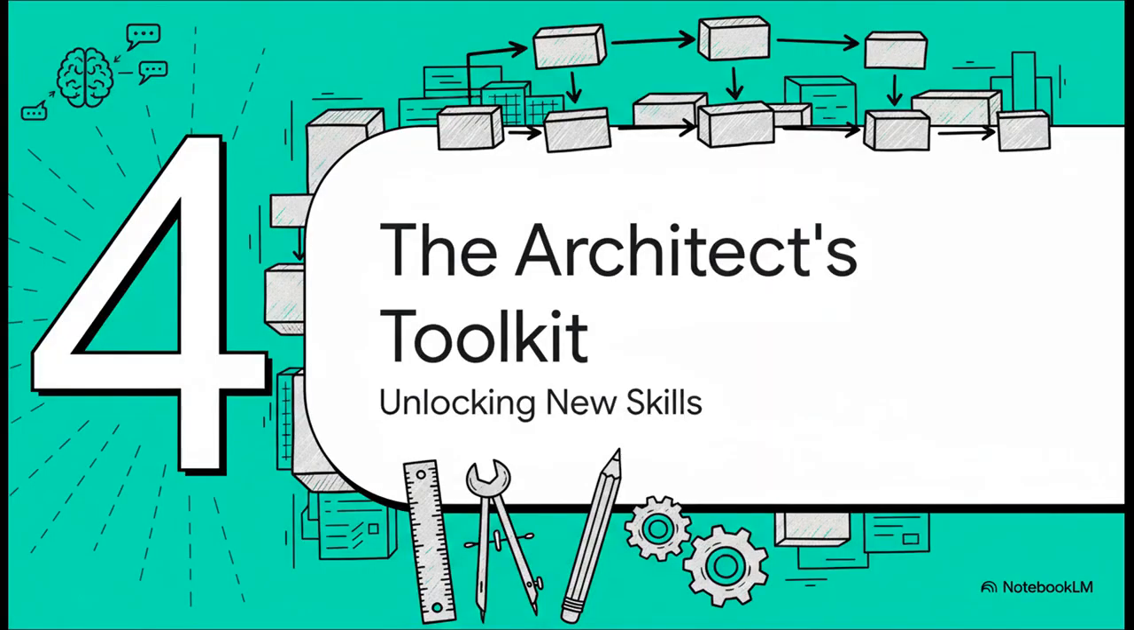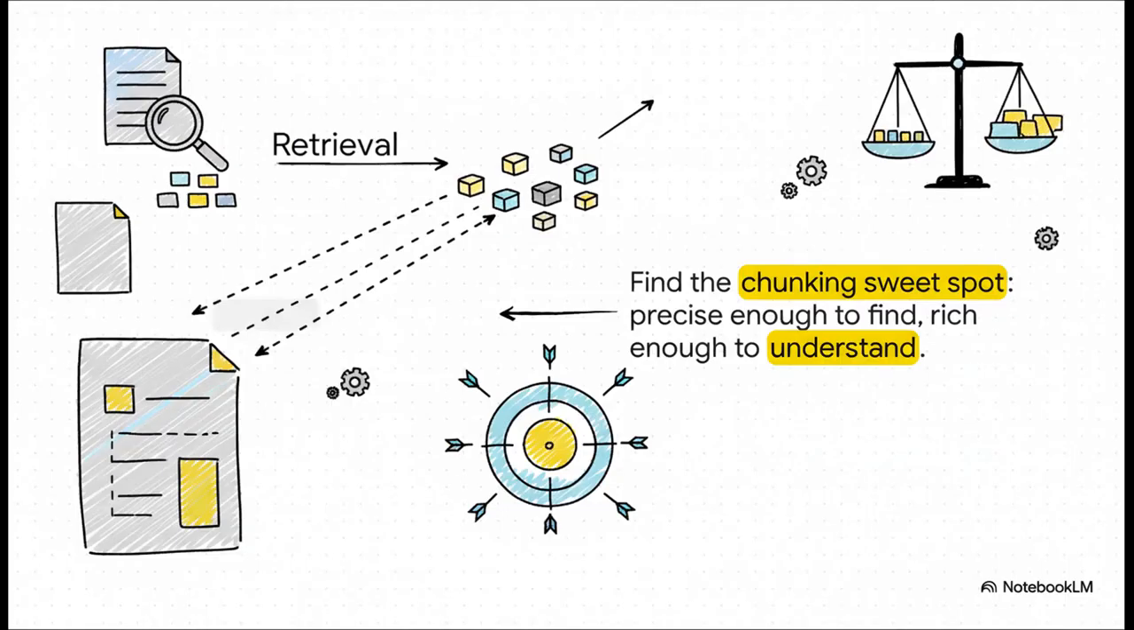Okay, section 4, the architect's toolkit. So now that we get the why, let's open up the toolbox and look at the how. These are the core skills and components that you're going to need to master. First up is retrieval. This is that first big bridge to all your external documents.